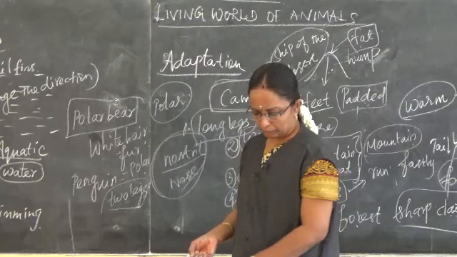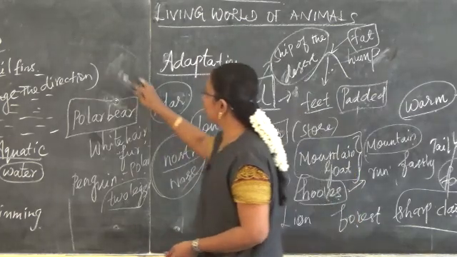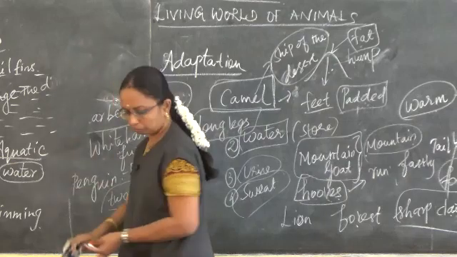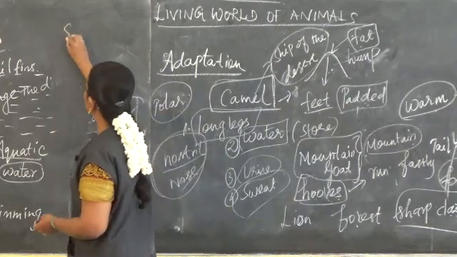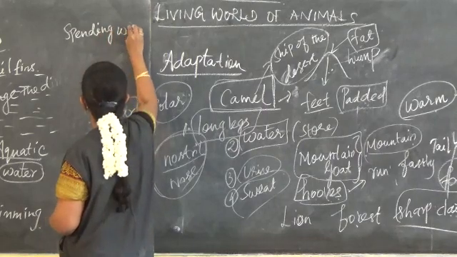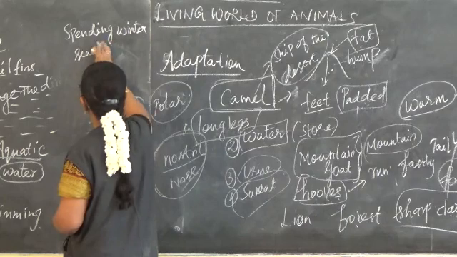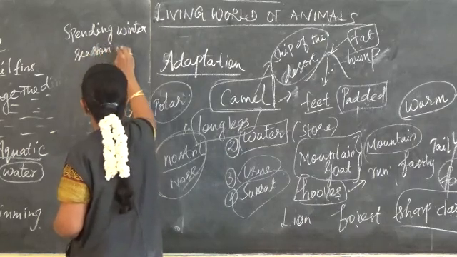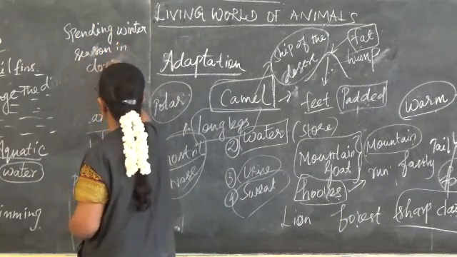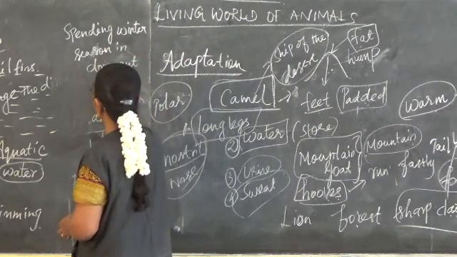And then there is spending winter in dormant condition. What is meant by dormant? It cannot do any activity. It is present as such.